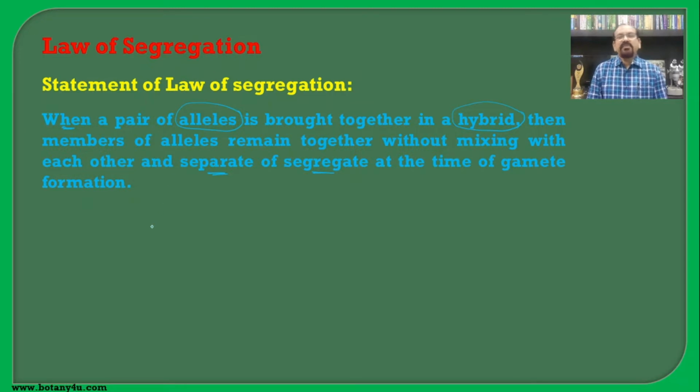First of all, we will see what an allele is. The most simple definition is alternative forms of a gene.